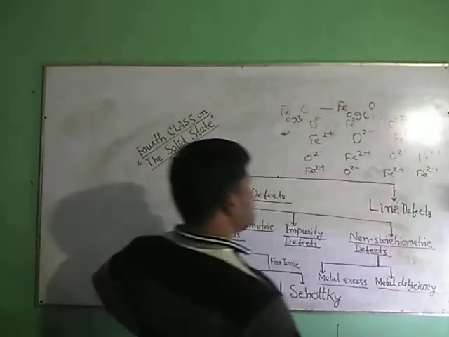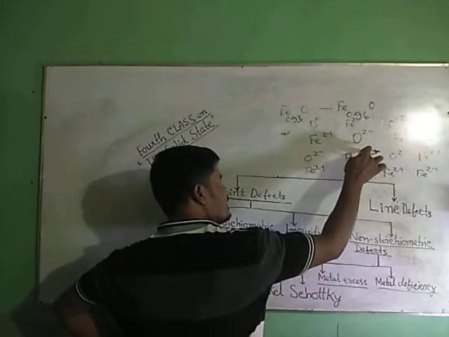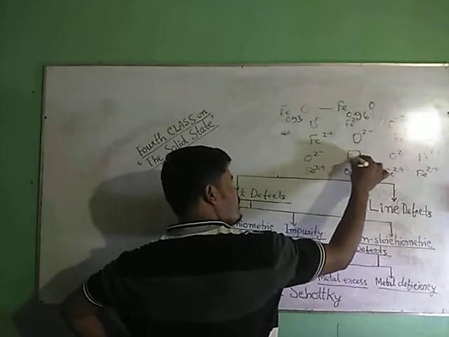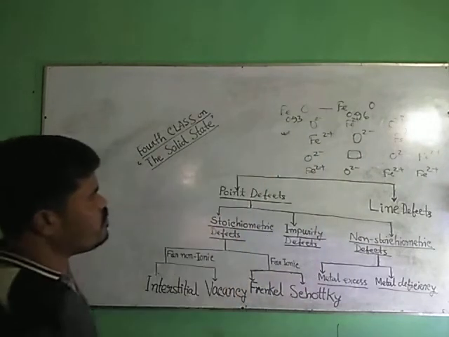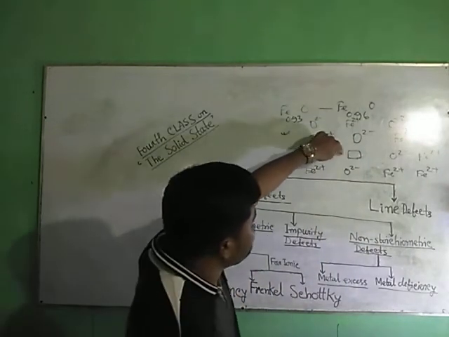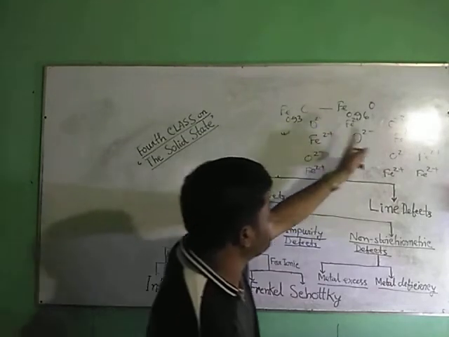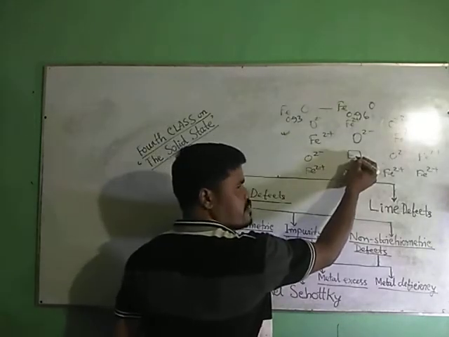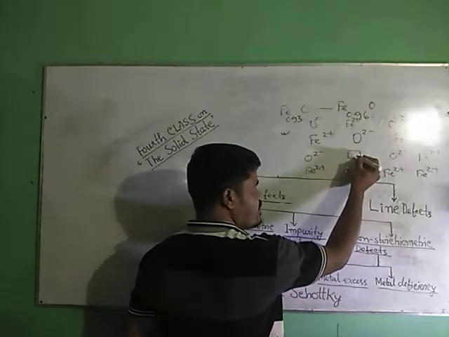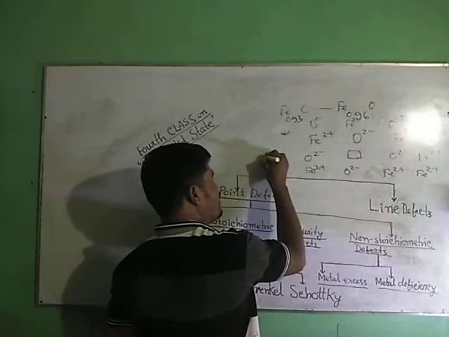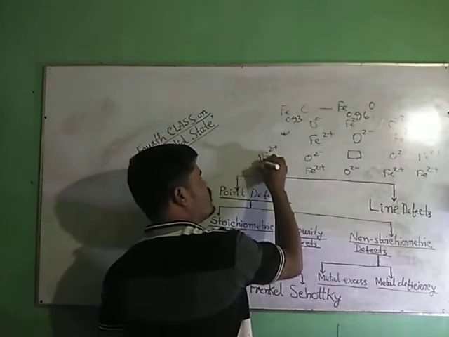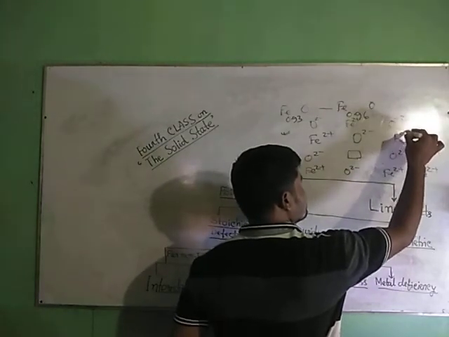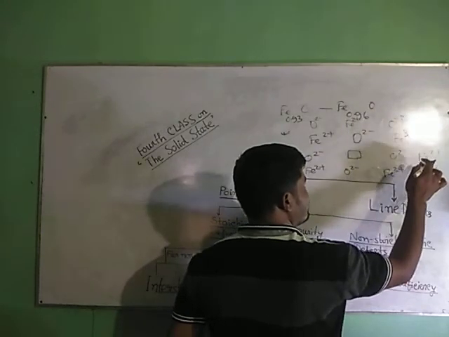What happens if this cation is missing? It may go outside, because the other ions have the capacity to maintain electrical neutrality. Two positive charges are decreasing because of the loss of one Fe2+ ion. So it will automatically maintain these charges by converting Fe2+ into Fe3+.